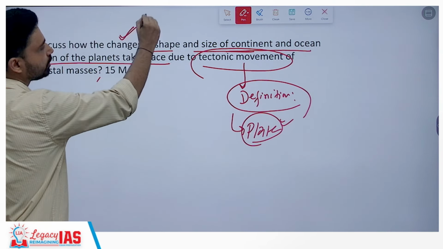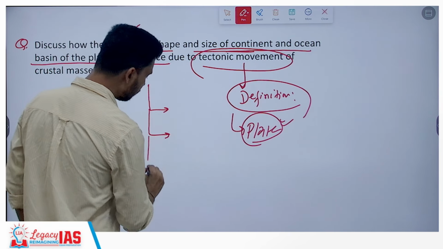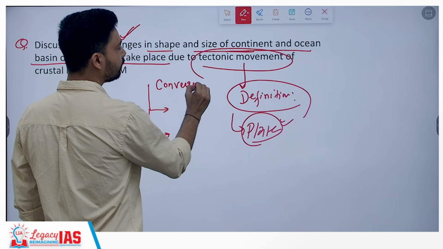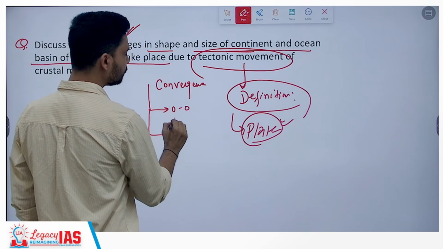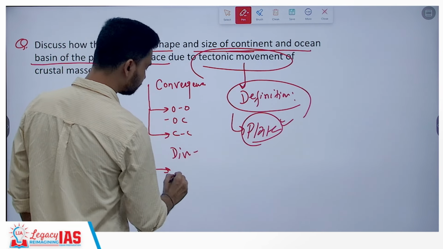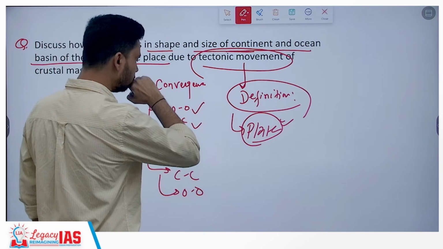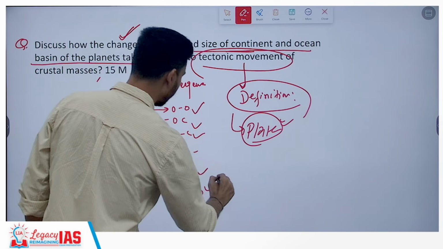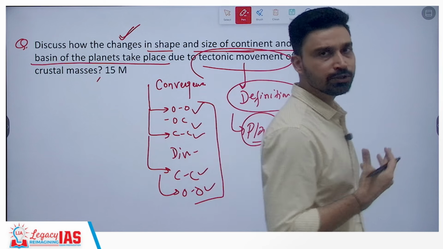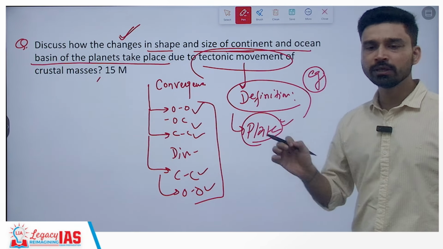Second, we have discussed how the changes are taking place. That means in simplest terms, you would have studied about three types of plate interaction. That is convergence, which again is of OO convergence, OC convergence, CC convergence. You would have heard about divergence, that is CC divergence, OO divergence. So basically, these five things are what you have to describe in the answer of this particular question. And again, you have to discuss all these with a relevant example.